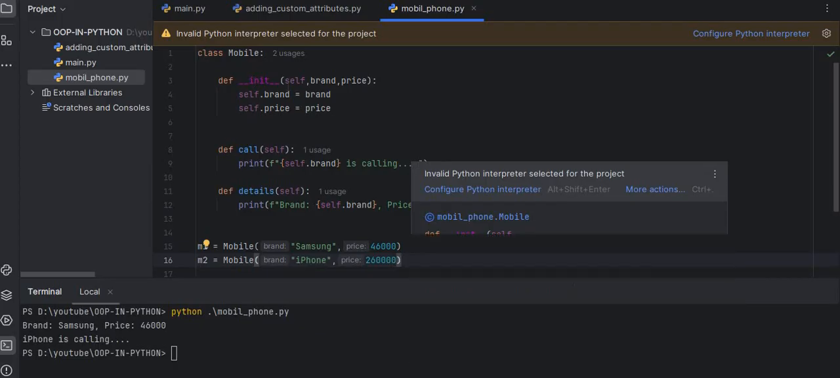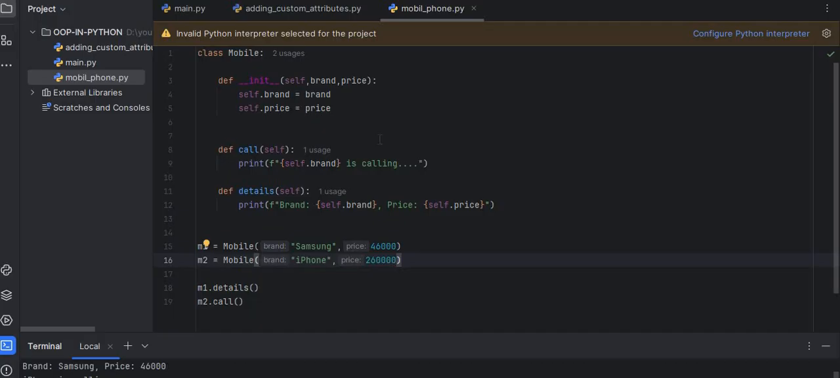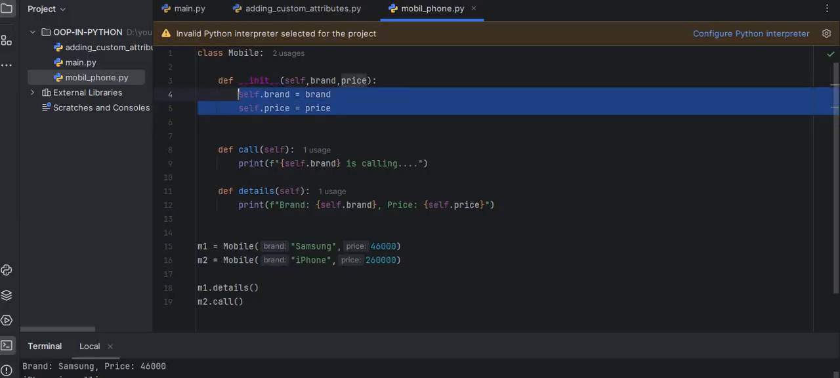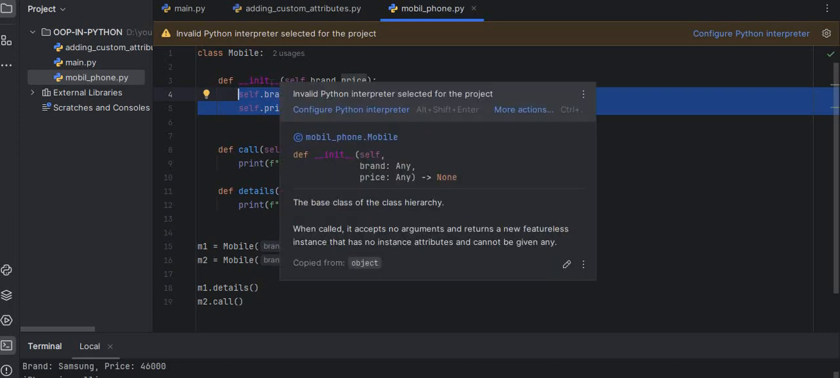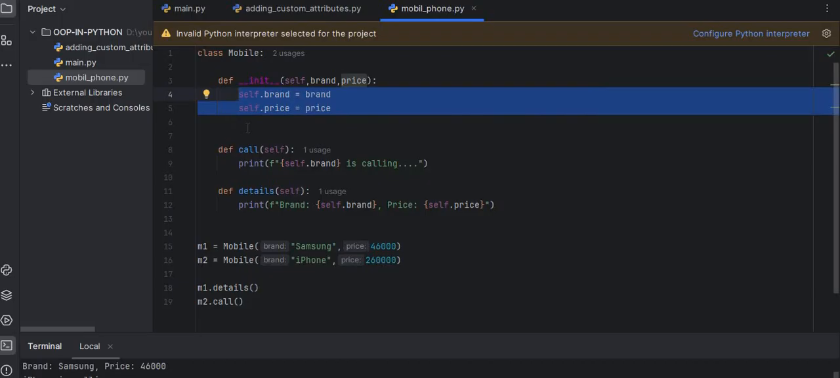What is self in Python? Self refers to the current object. It allows access to object attributes and methods. So what is the difference between class attribute and instance attribute? Instance attributes are defined inside __init__ and are unique to each object. The class attributes are shared by all objects and defined inside the class outside the constructor.